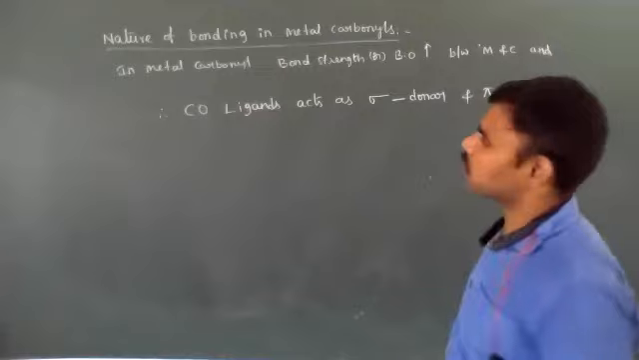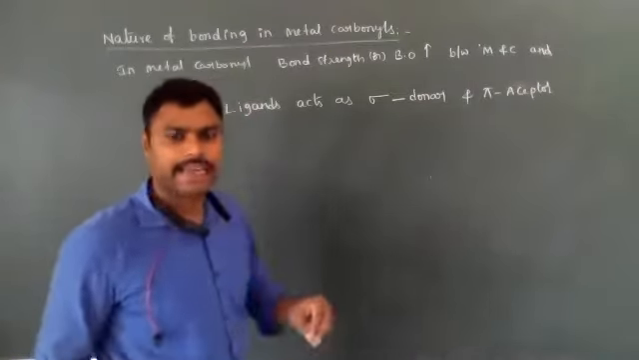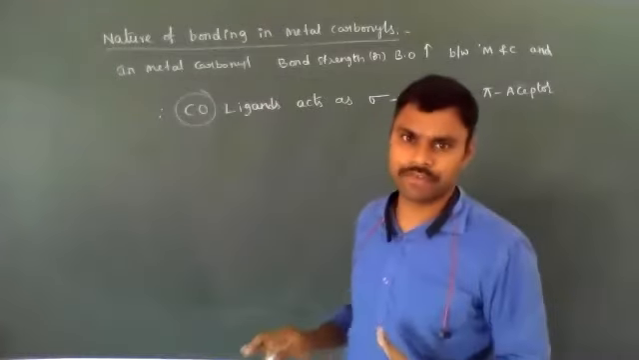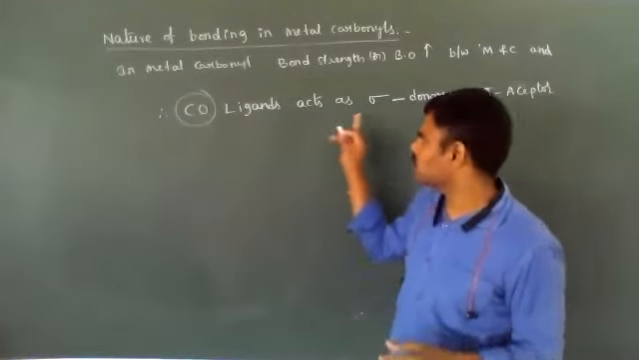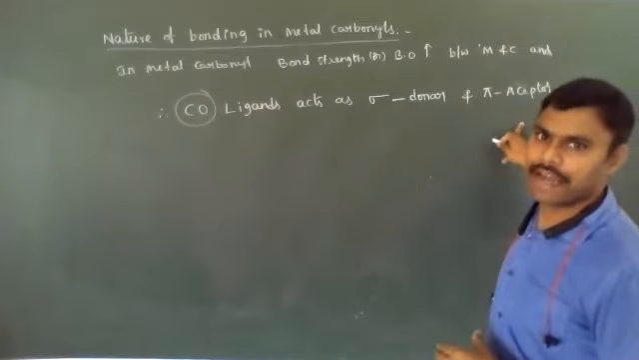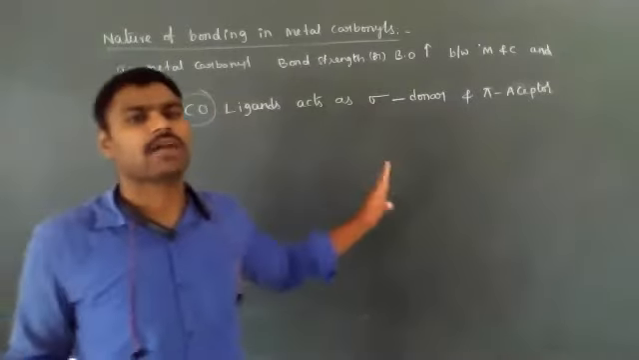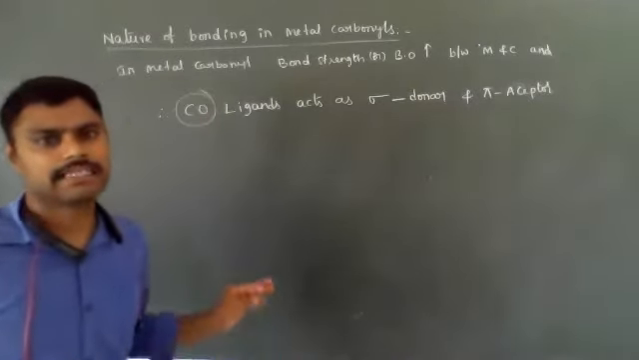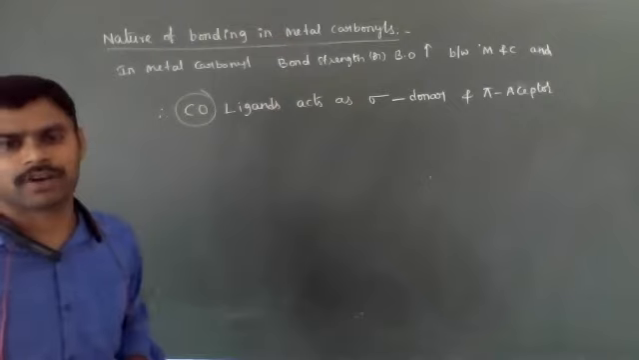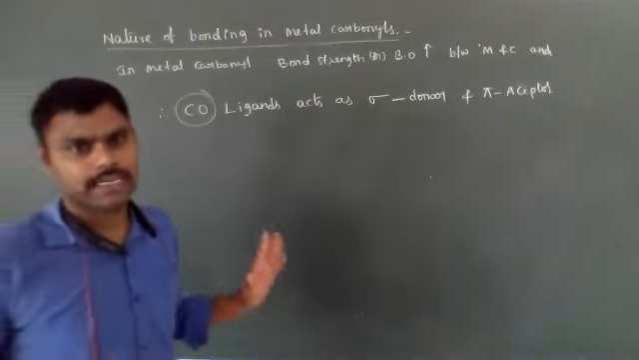So the carbonyl group or CO ligand is a very strong field ligand. We know that. The CO ligand is also called a sigma donor and pi acceptor. CO ligand acts as a sigma donor and pi acceptor in its metal carbonyl compounds. Metal carbonyl compounds are also complex compounds. Okay, that point is very, very important.